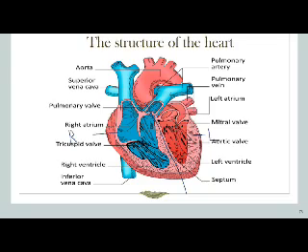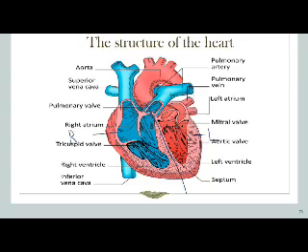So again, we have here two sides. The left side has a red color and is represented with your right hand. The right side has a blue color and is represented with your left hand. Each side of them contains two chambers.